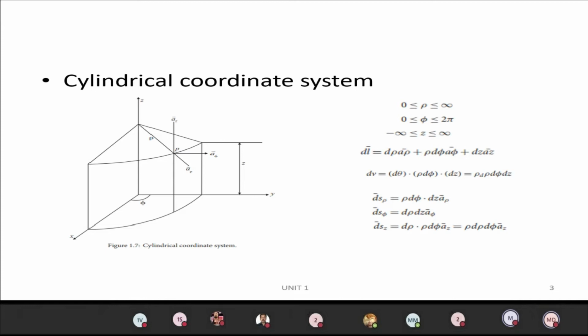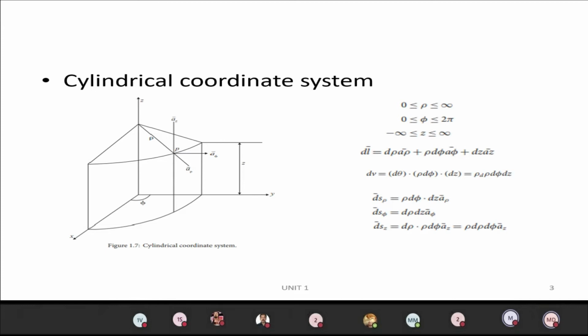So ds phi is d rho dz, and the vector we take is the a phi vector. Similarly, next we have ds z, which is d rho, rho d phi, and the vector is the az vector. Okay, so clearly see these things.